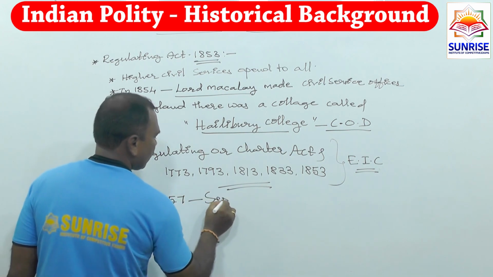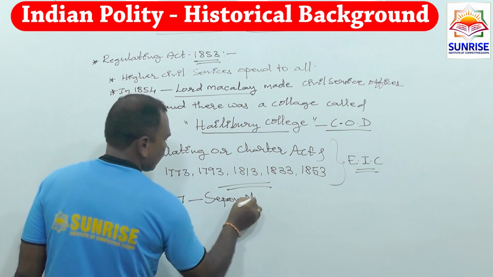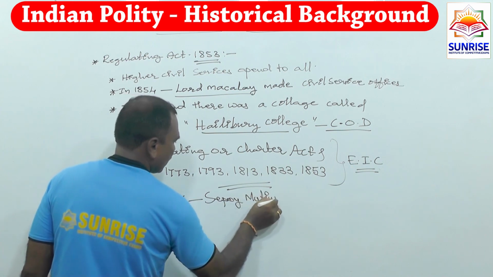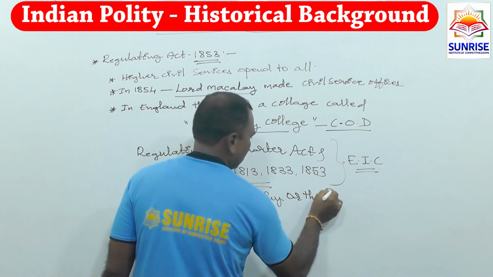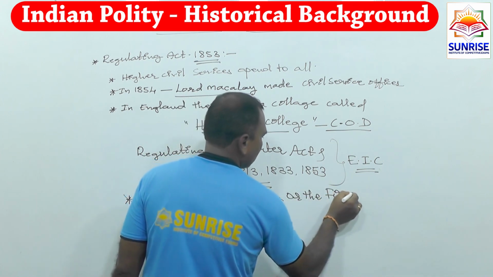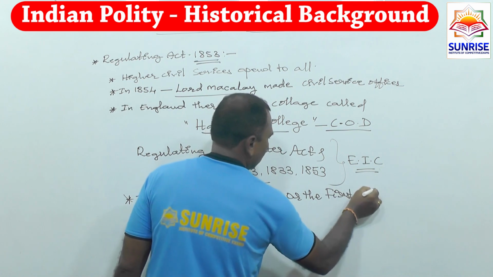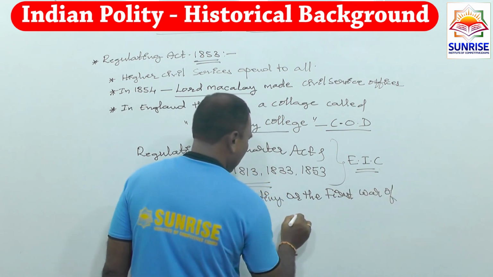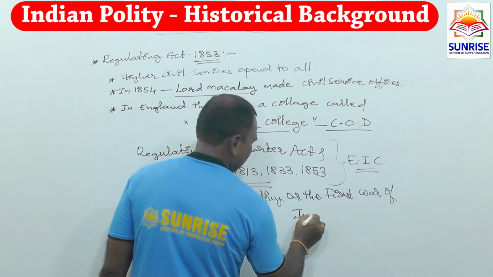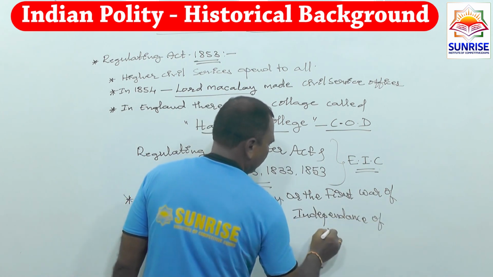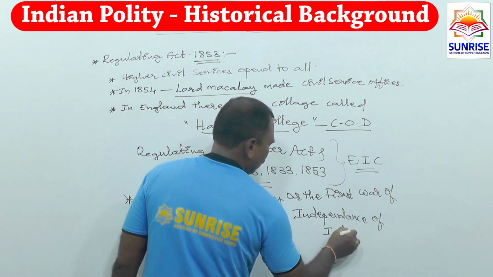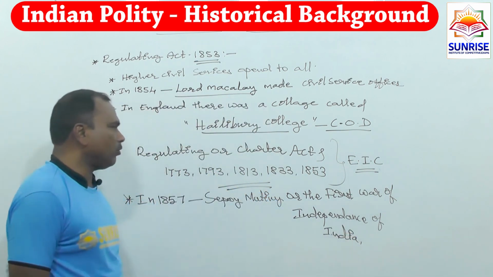The Sipahi Mutiny, or the first war of independence, the first war of independence of India. So after that, the British Crown passes